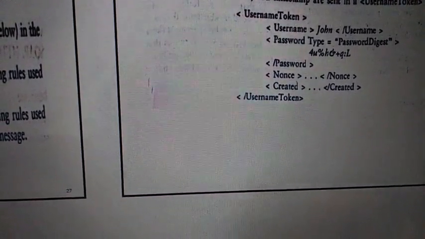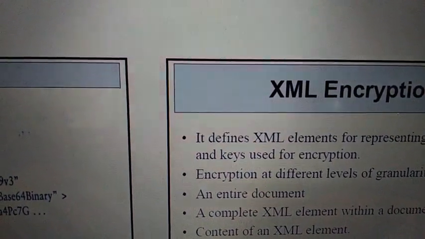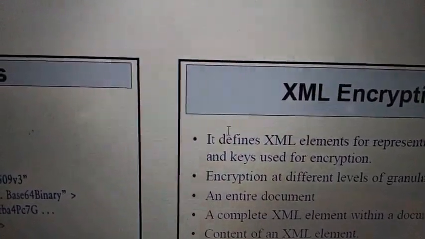You can define anything. Username token means it will have the username, the specified name, followed by the password type. Password type is password digest, specified, close, nonce, created, and the username token is closed. Like this, you can define your own set of tags. That is the flexibility of XML, right?